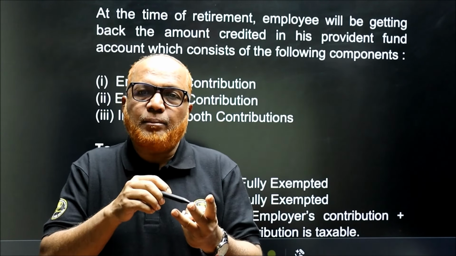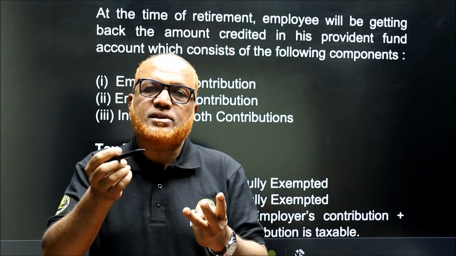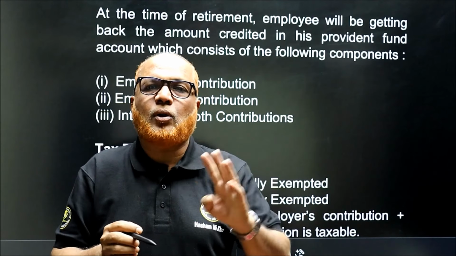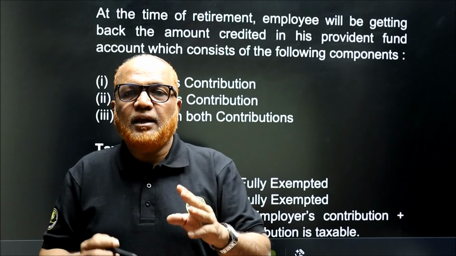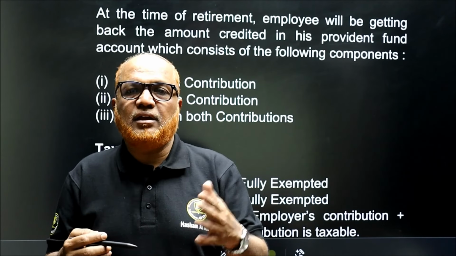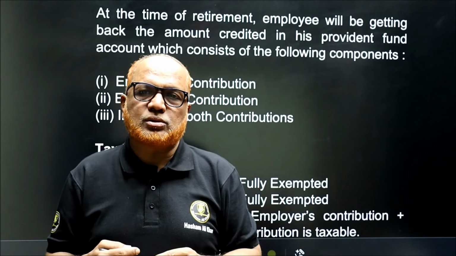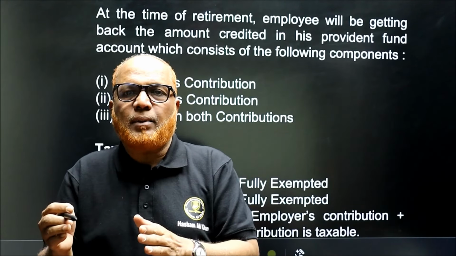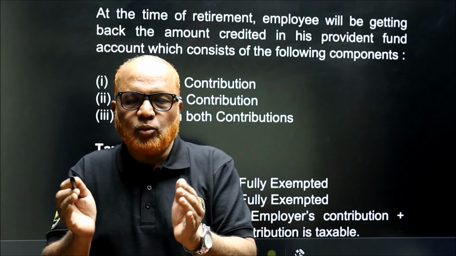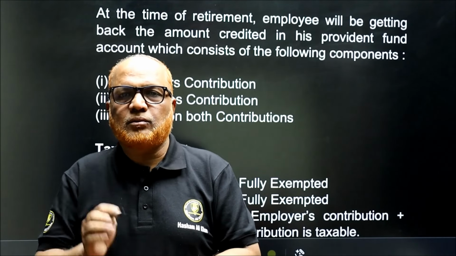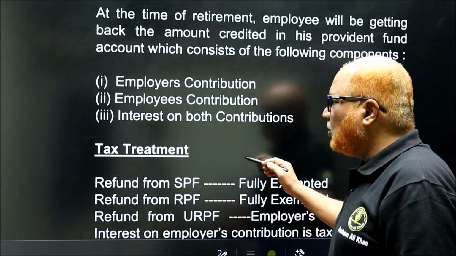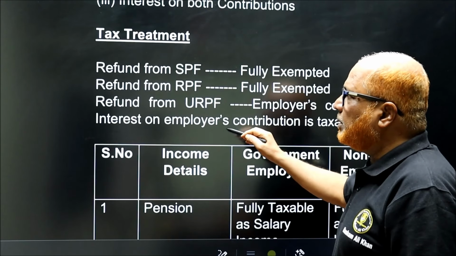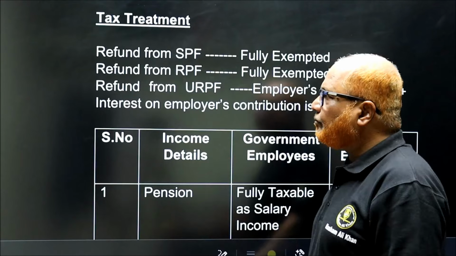Apart from that, every month the employer has also contributed in the employee's provident fund, according to law. And thirdly, interest is credited every year on the provident fund amounts. All these three amounts get accumulated, and that amount will be paid to the employee at the time of retirement. Now the tax treatment, I am explaining briefly here.